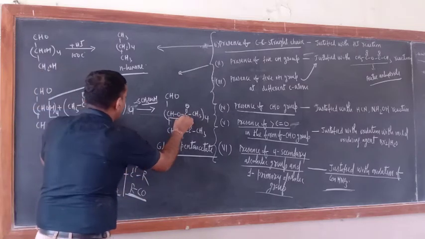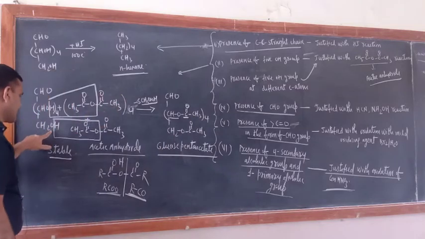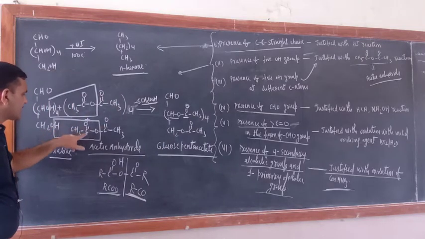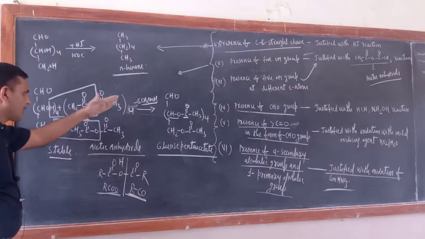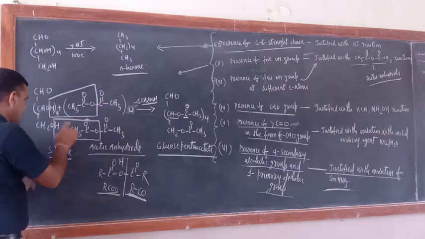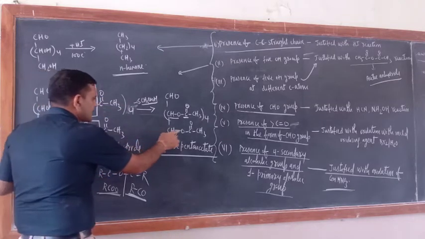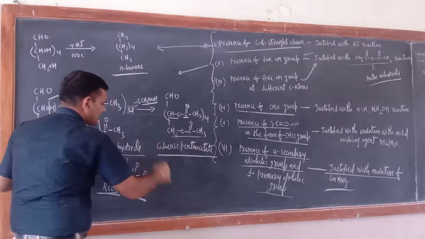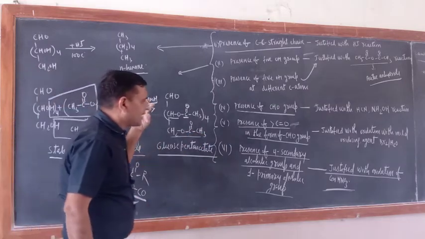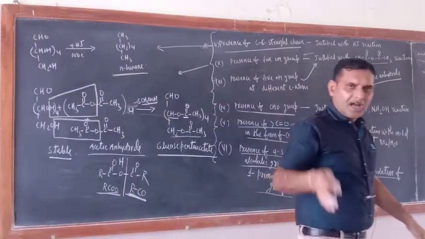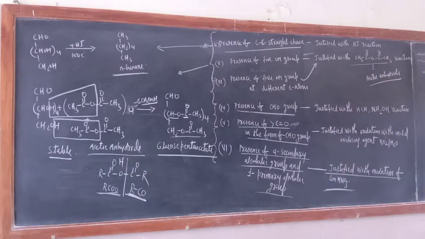C double bond O and CH3. Same is the case here also. H and CH3COO has come out in the form of acetic acid. What is left? CH2O, C double bond O, CH3. So this is glucose pentaacetate. Okay, and formation of glucose pentaacetate indicates the presence of 5 OH groups in glucose.